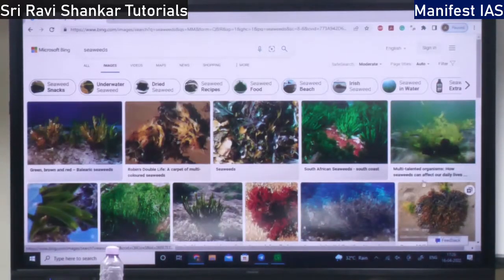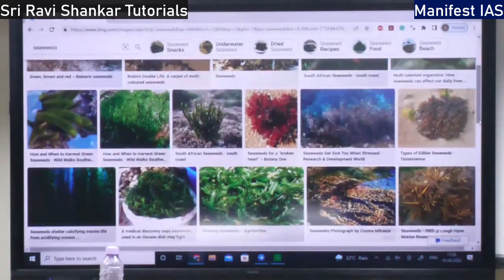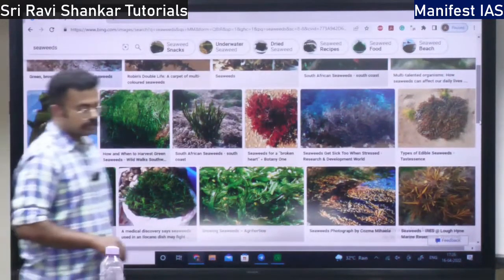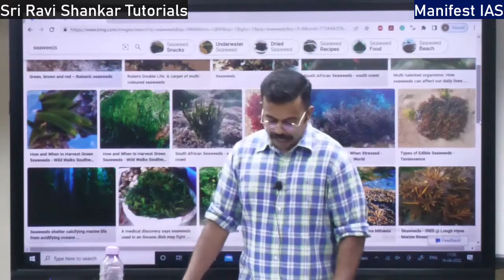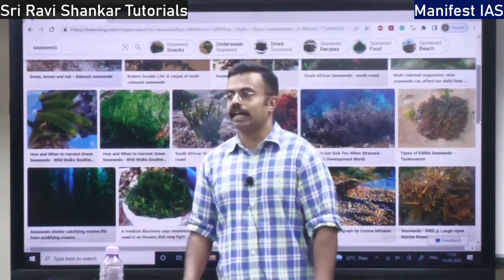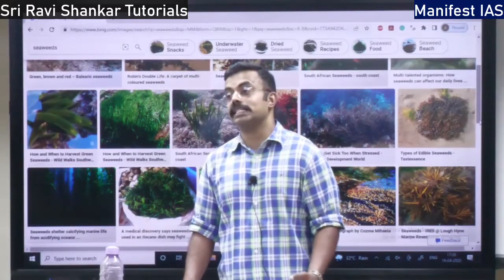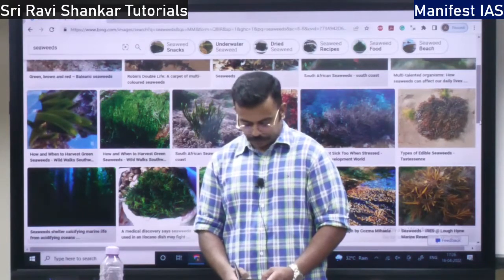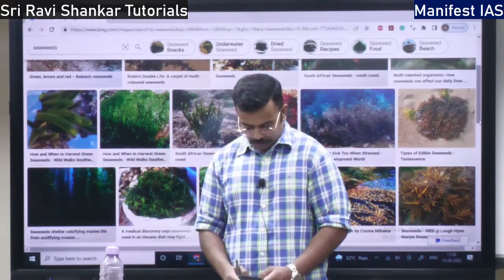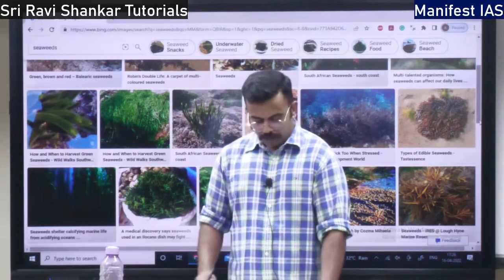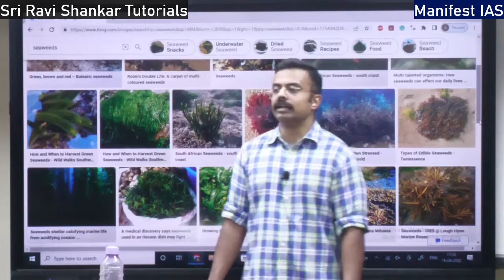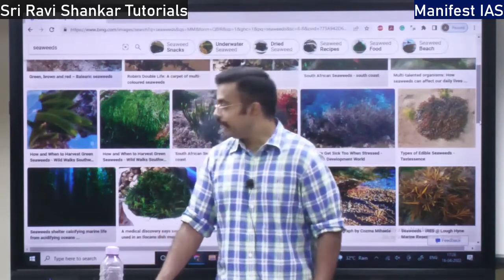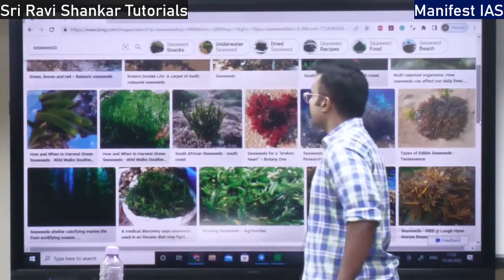See, this is seaweed. These are the seaweeds. So, seaweeds, they are actually algae, but big in size. They are macroscopic algae, right? So these seaweeds, they are non-differentiated plants.